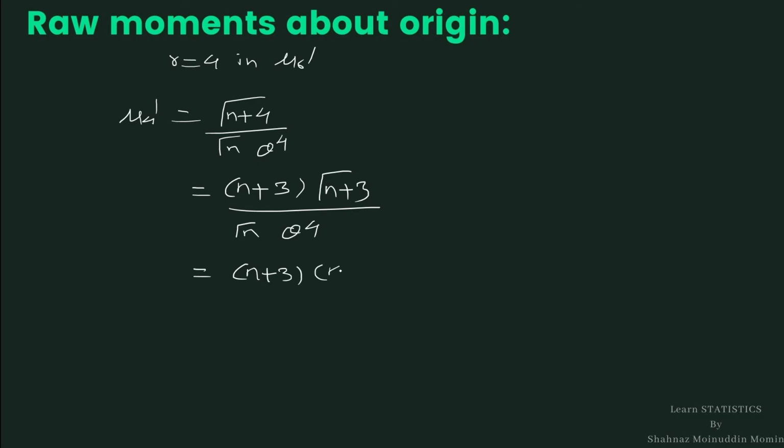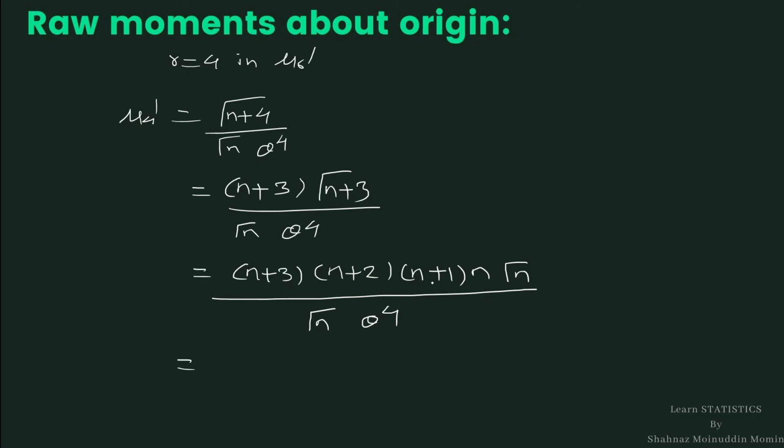So it is n plus 2, n plus 1 into n into gamma n. In each step one value is reducing. At the last we get gamma n. So it is n plus 3, n plus 2, n plus 1, n, gamma n gets cancelled.